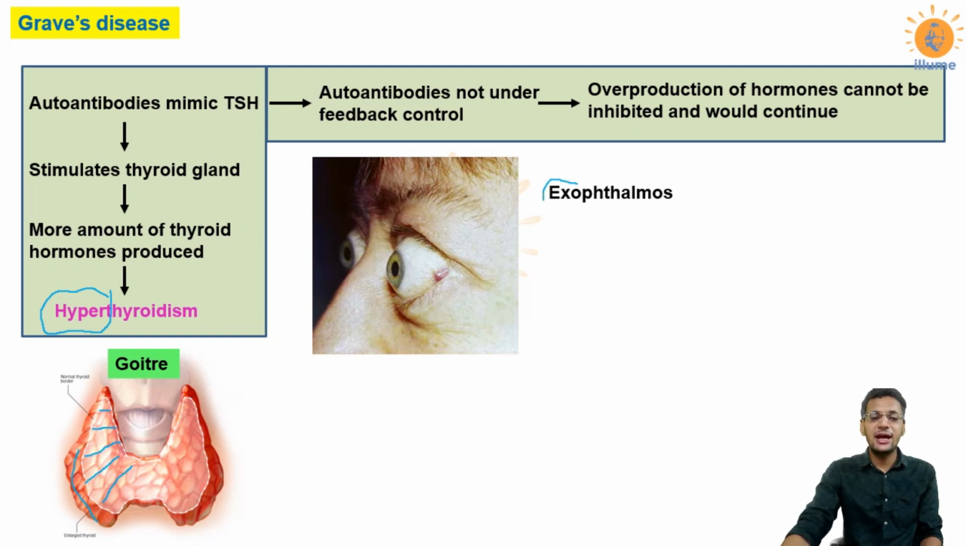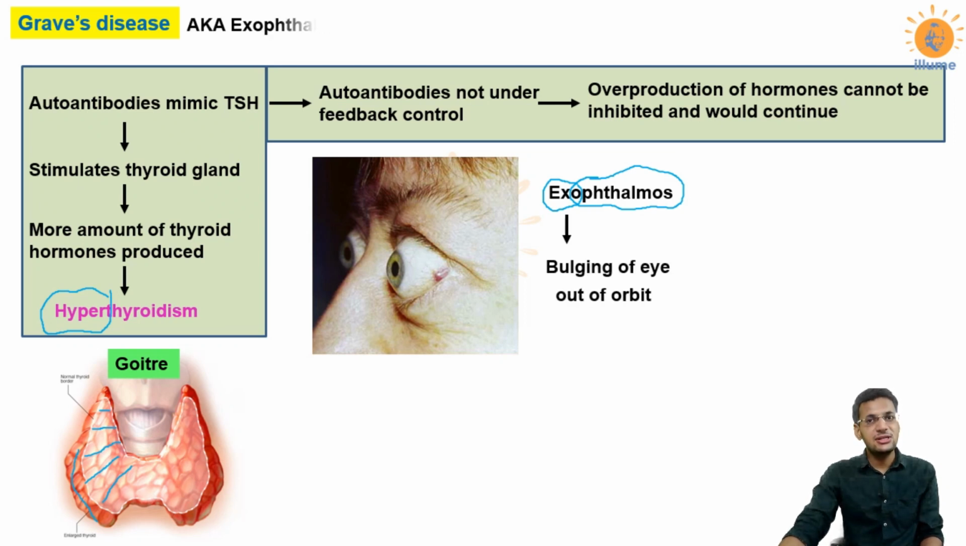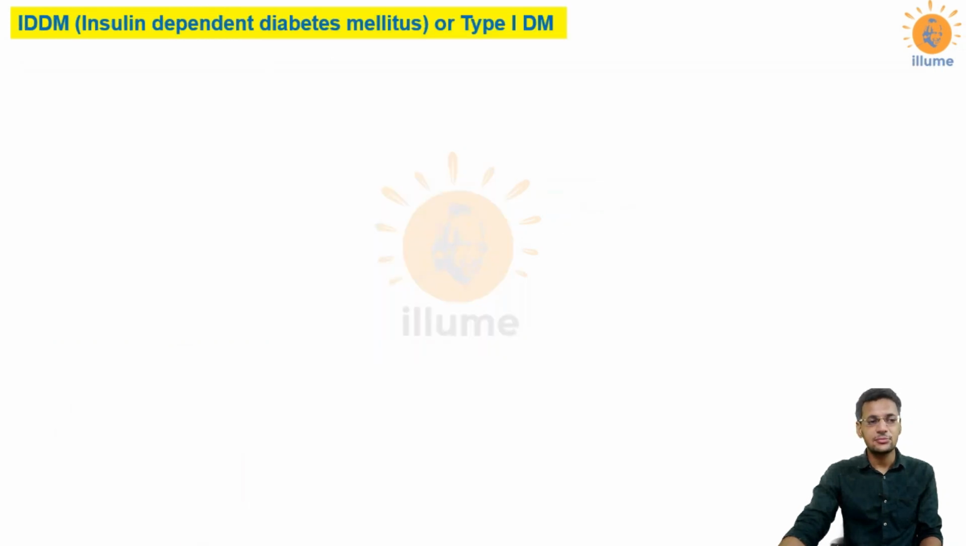Exo means outside, and ophthalmo is a word which means eye. That means your eyeball gets popped out, not completely but to a certain level, which is clearly visible in this figure. The condition is called as exophthalmos. So the Graves' disease is also called as exophthalmic goiter because of the two conditions. The first one is exophthalmos and the second is goiter.